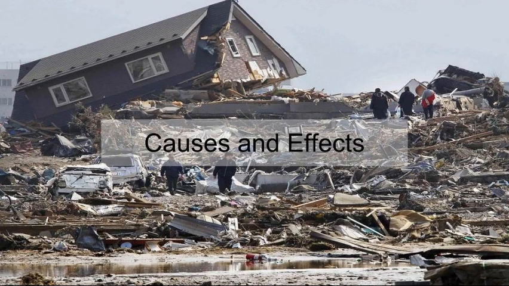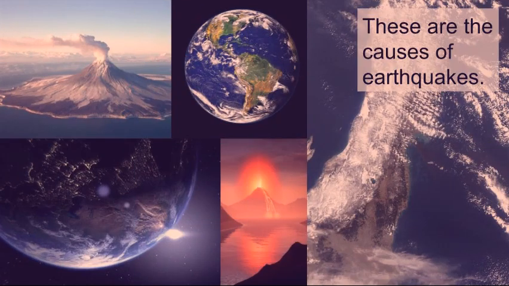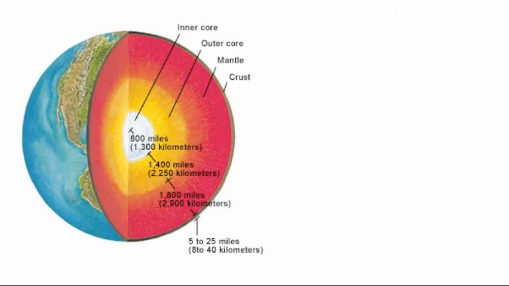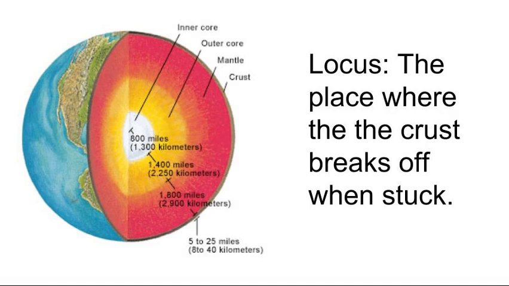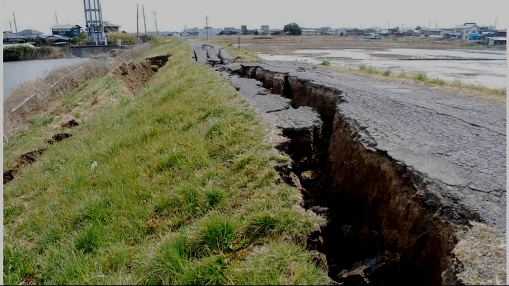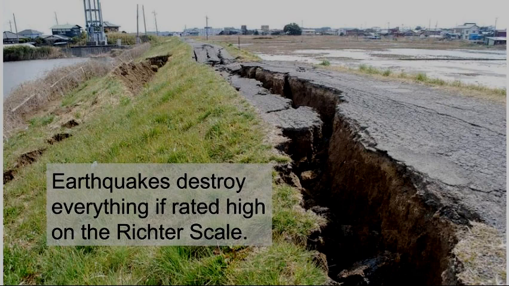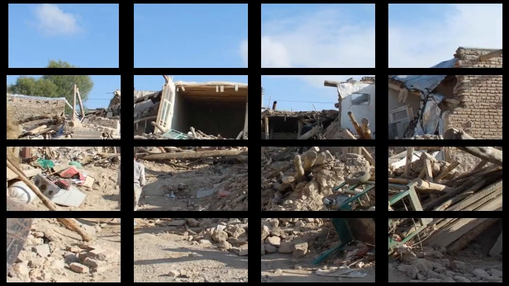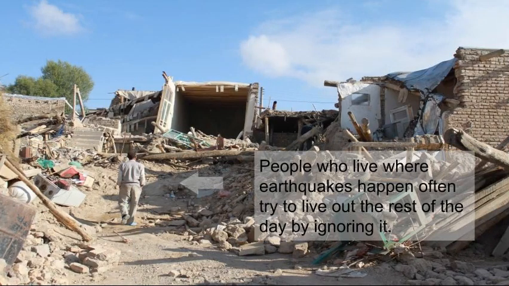Causes and effects. There are many causes of earthquakes. The causes are the Earth's crust becoming stuck and releasing a large amount of energy when broken off the locus. Two more ways are a volcanic eruption and a large tsunami, which could cause one. Earthquakes are mostly dangerous when rated high on the Richter scale. People try to ignore earthquakes if they live in a place where they often happen, to finish their day.